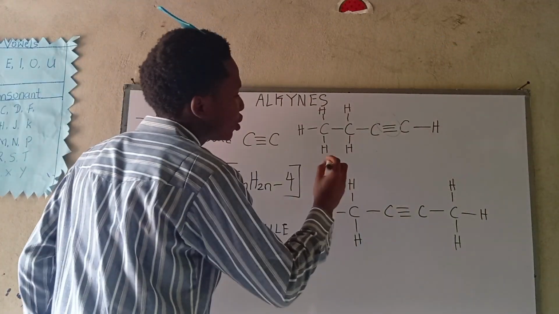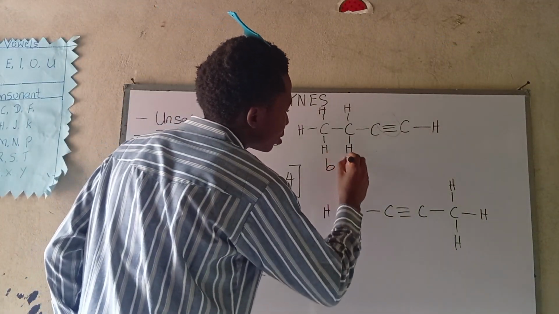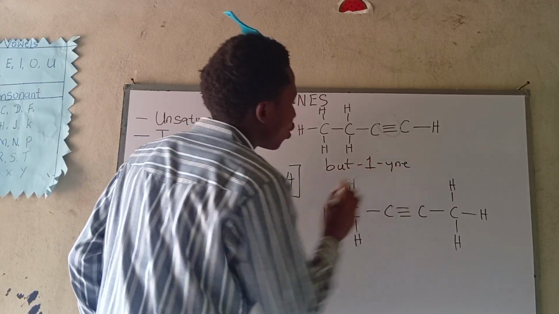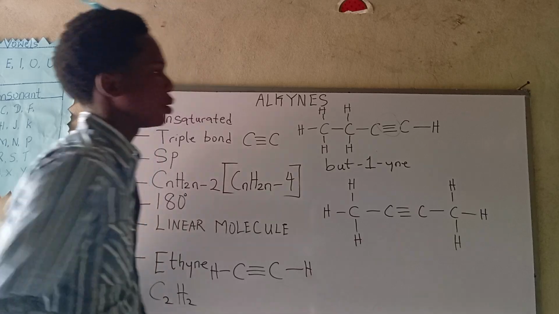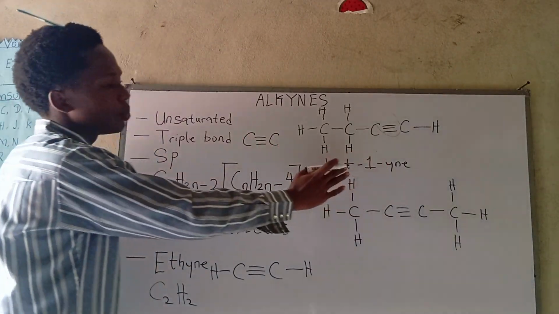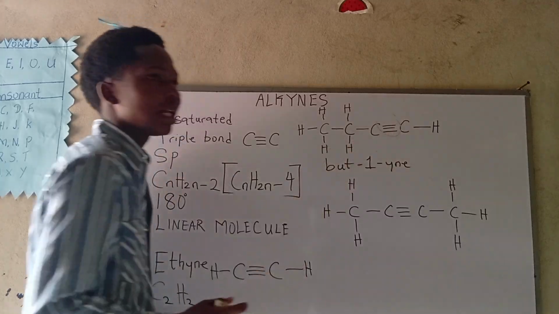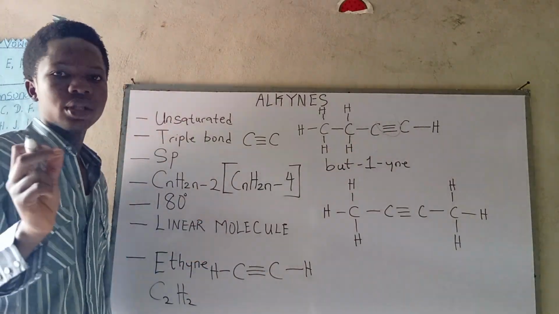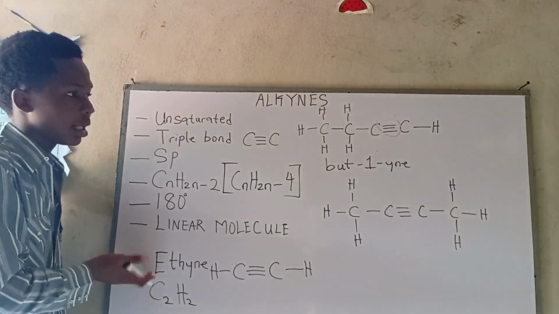We name it but-1-yne, or we'll just call it butyne. Why do we call it but? It has 4 carbons, and 4 carbons is represented by but, as 2 carbons are represented by eth.